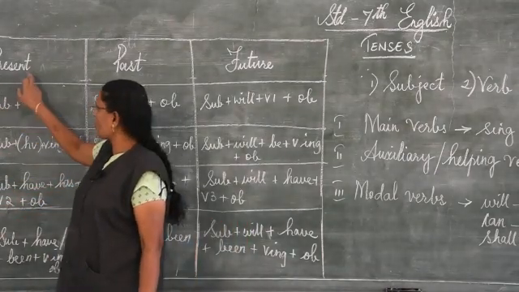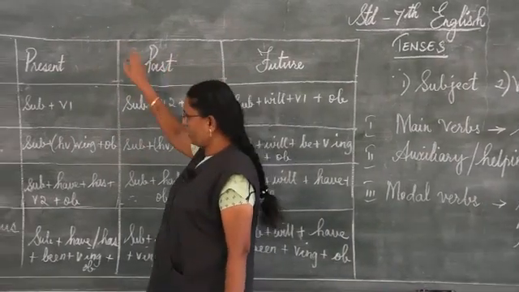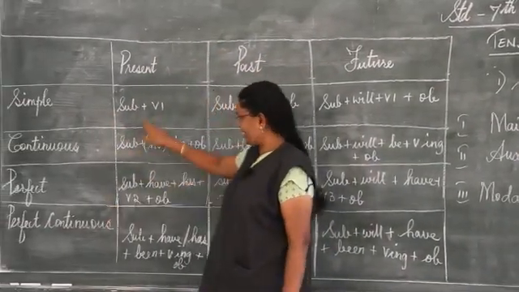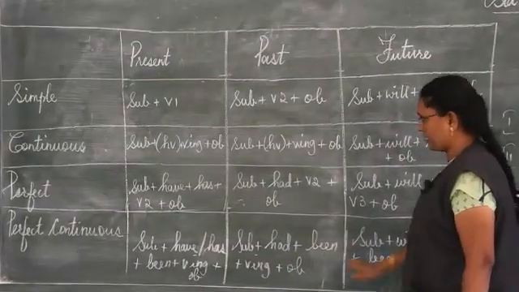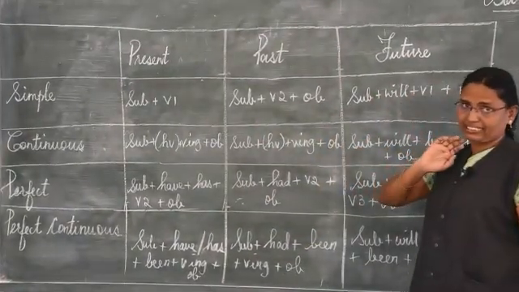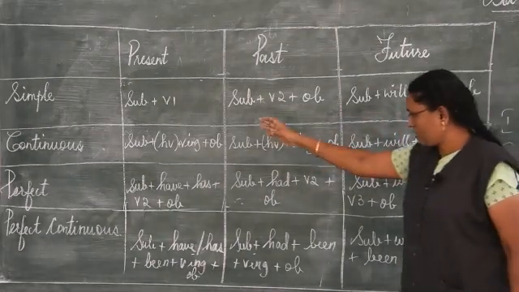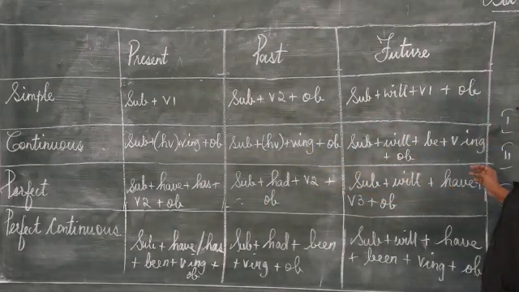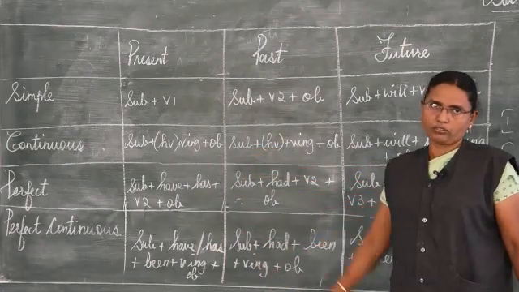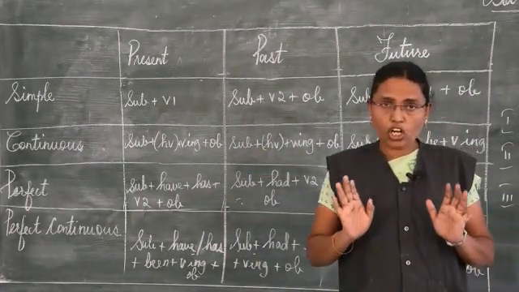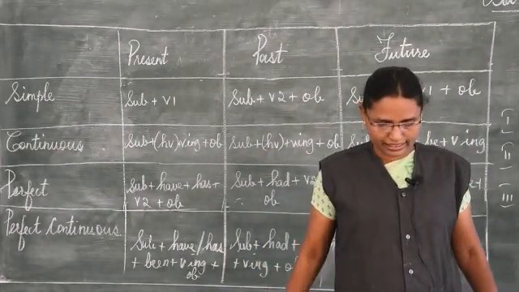So it is 1, 2, 3, 3 into 4. All together, it is 12 tenses. Understand? You can just count all these boxes: 4, 4, 4. So you have 12 tenses all together.